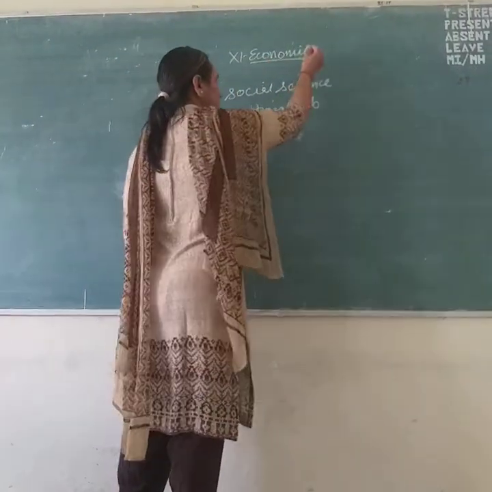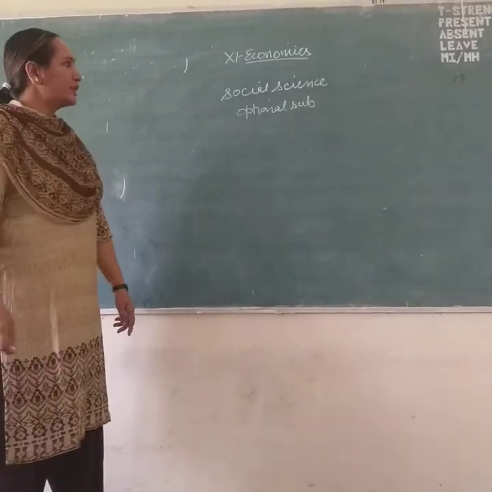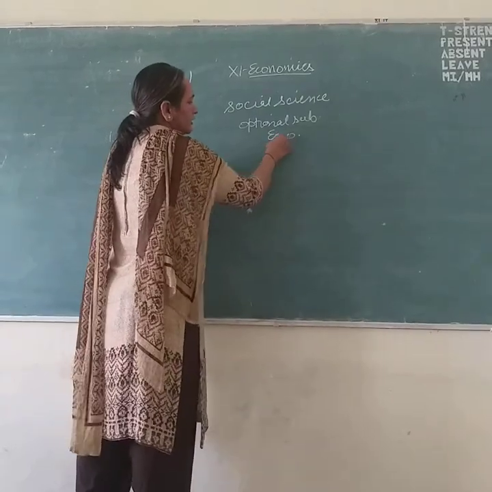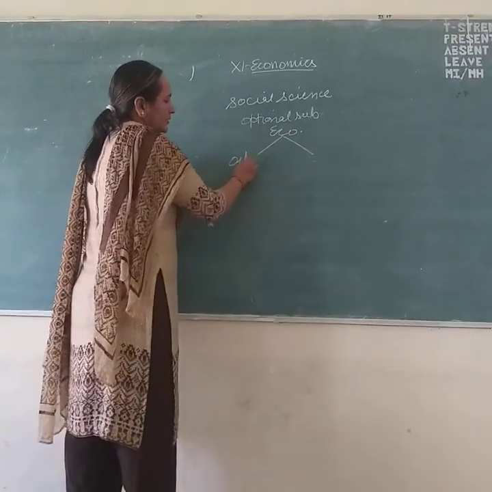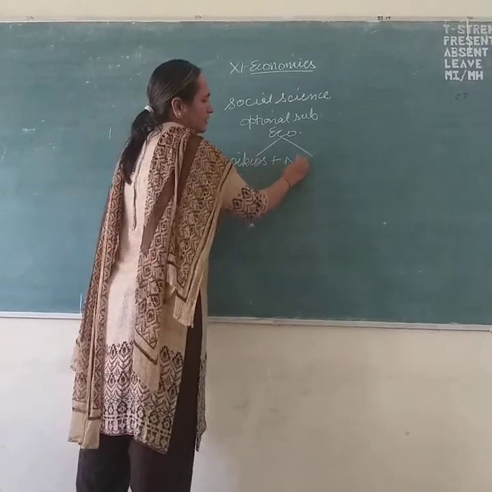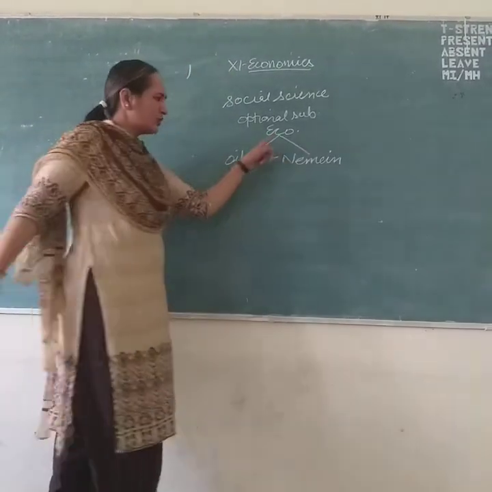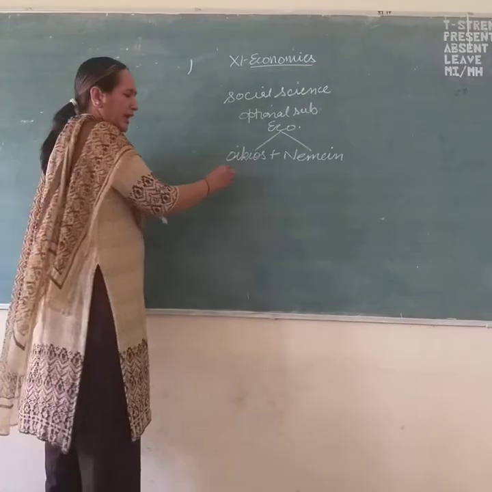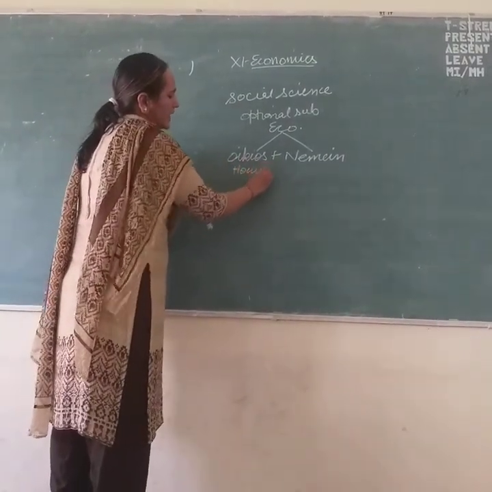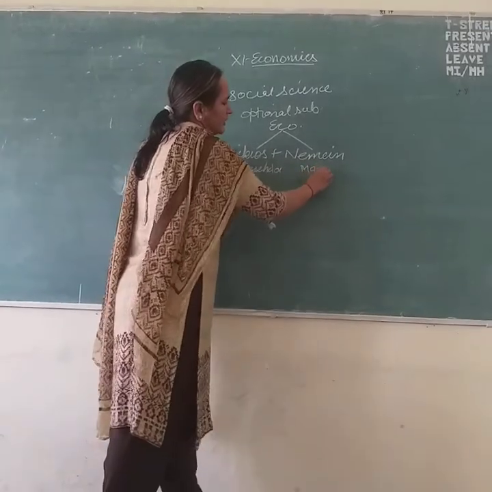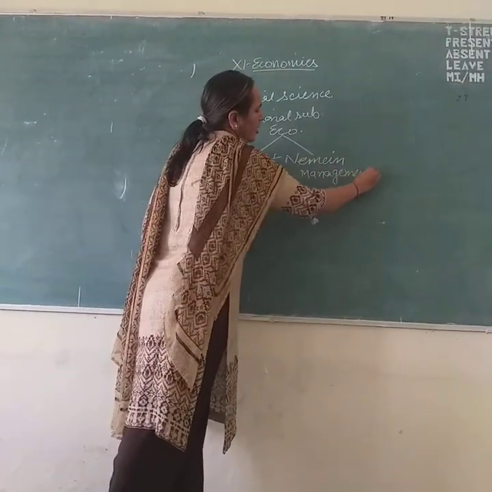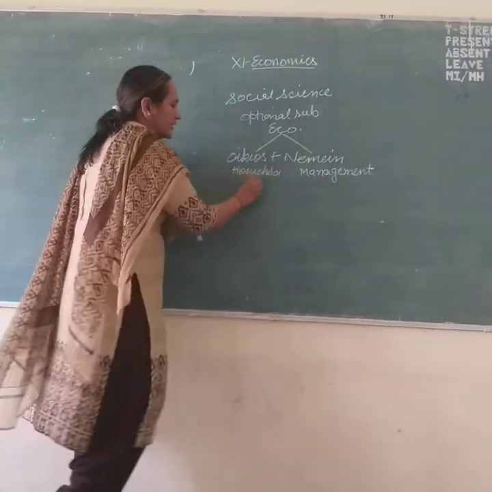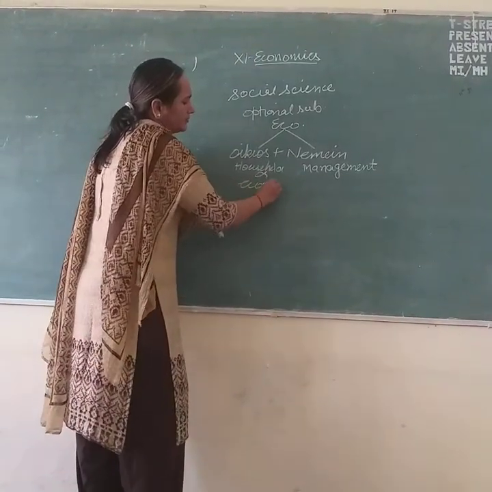The word economics is a combination of two Greek words, that is oikos plus nemein. In Greek language, oikos means household and nemein means management. So economics is the study of economies or household management. Household, or here the word is used for economy.